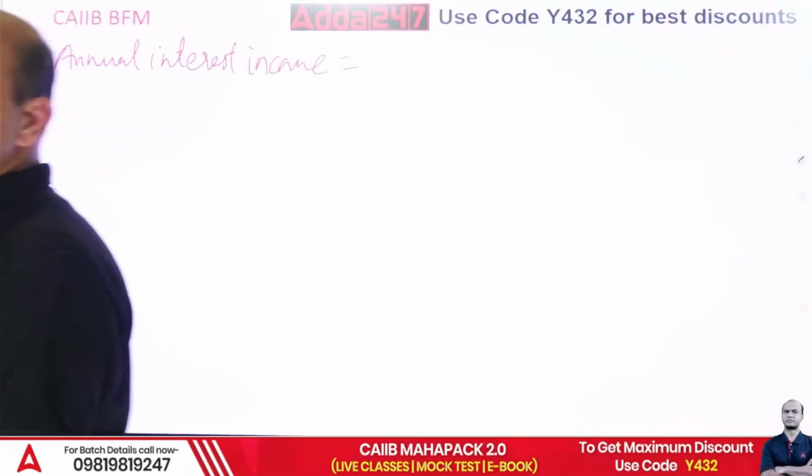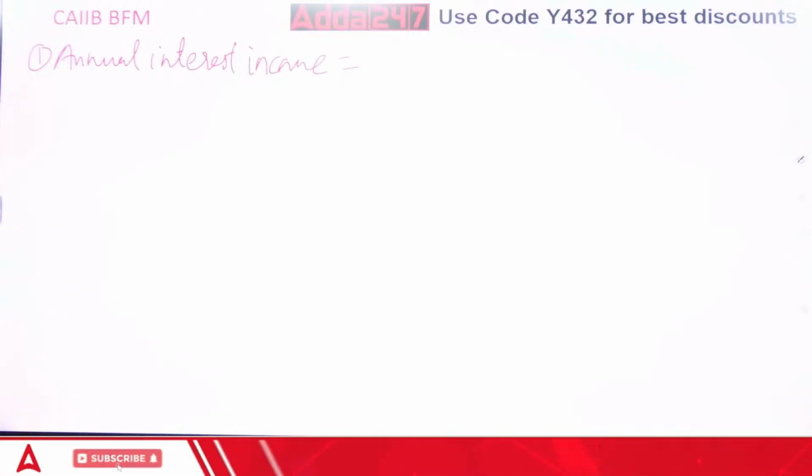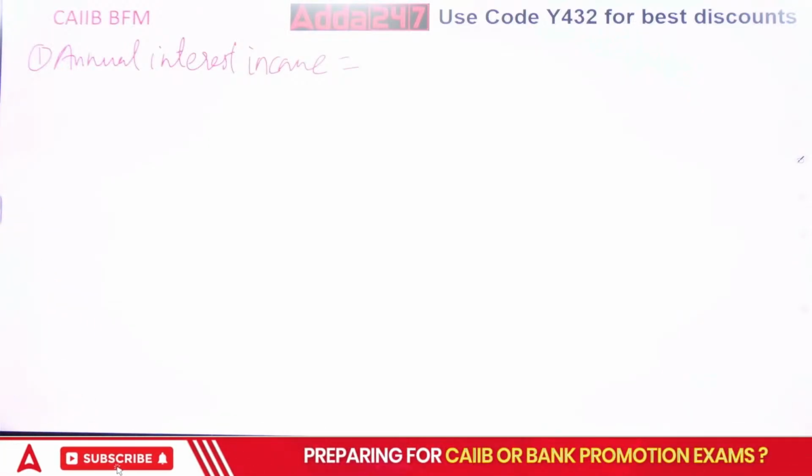Find this. Get the answer. 10 crores, 10%.